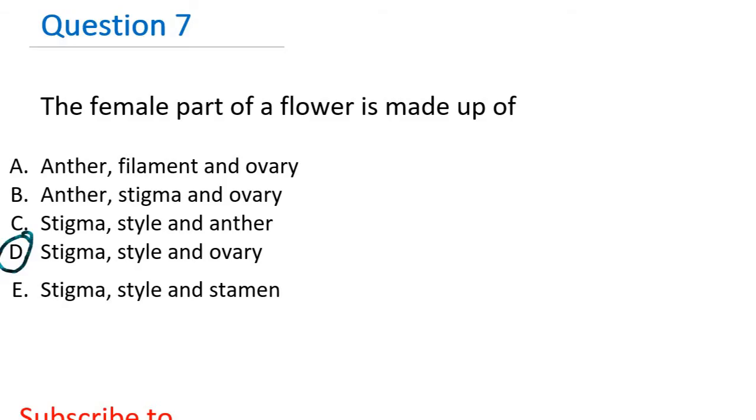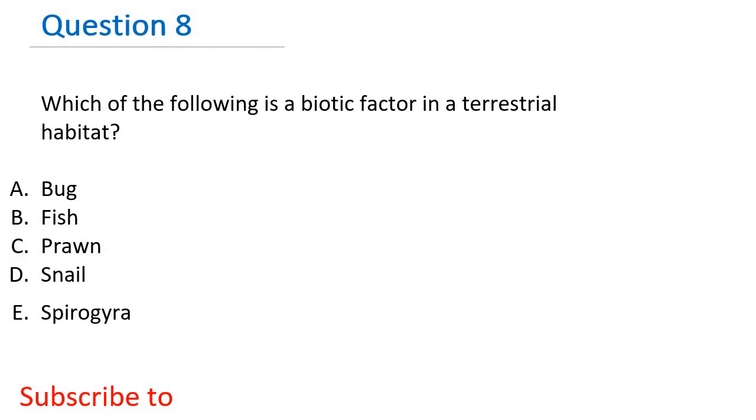All right, let's go to question 8. Which of the following is a biotic factor in a terrestrial habitat? A. Bug, B. Fish, C. Prawn, D. Snail, E. Spirogyra. Let's look at the meaning of this word biotic factor. A biotic factor refers to living organisms in an ecosystem. So in a terrestrial habitat, a land-based habitat, the biotic factors are organisms that live on land.